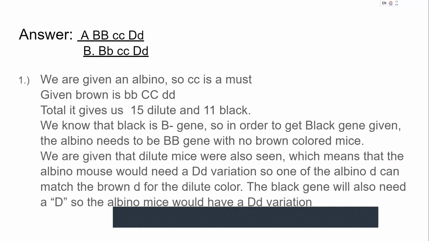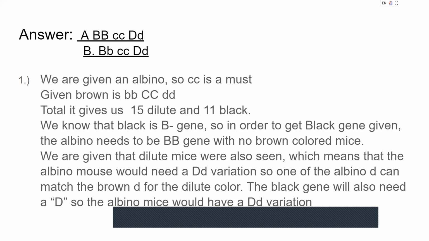Because the albino mouse is a given, we know it has to be two lowercase c. It is given that there are black mice, so we know that one of the B genes has to be a capitalized B. However, in the total of the offspring, we do not see any brown mice. So that means the albino mouse has to be two capitalized B, so that all of the offspring will be black.